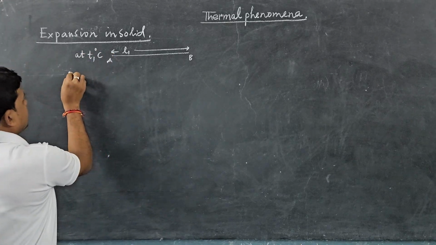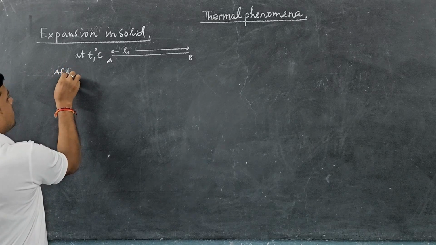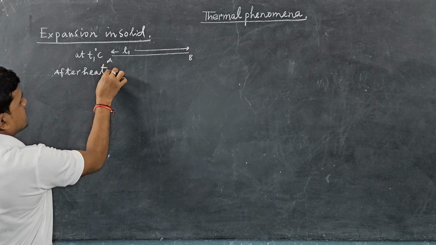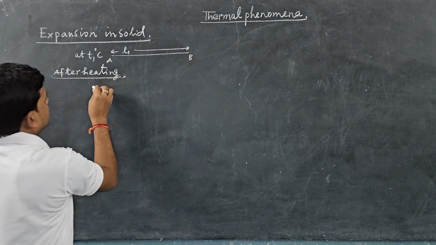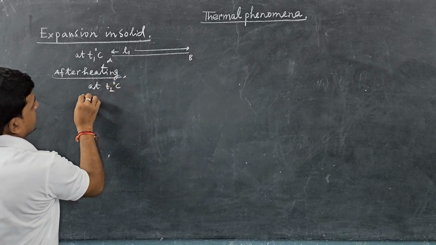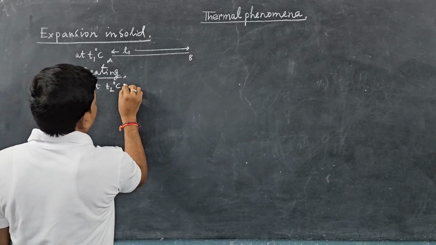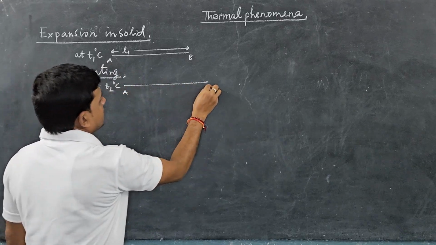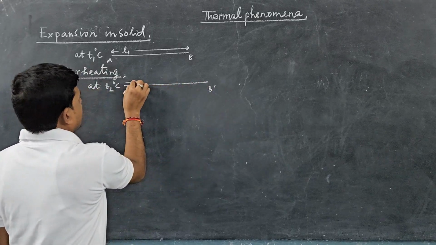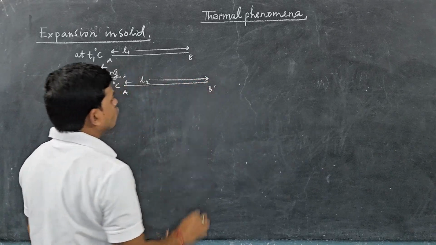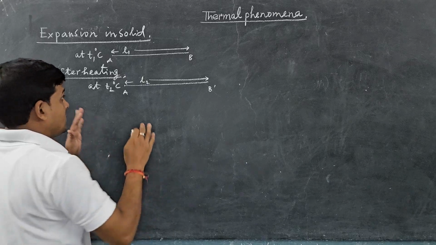And when it is heated, after heating, when heat energy is supplied to the wire, at T2 degree centigrade temperature, the length of the wire becomes AB prime, and we see that the length is now L2. That means the length is increased.